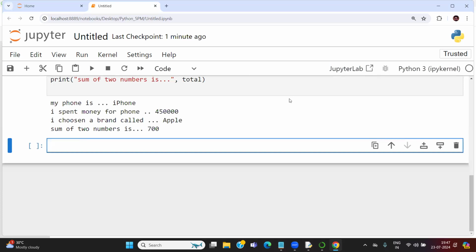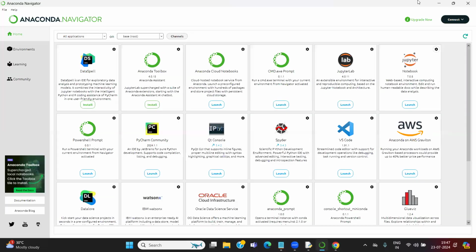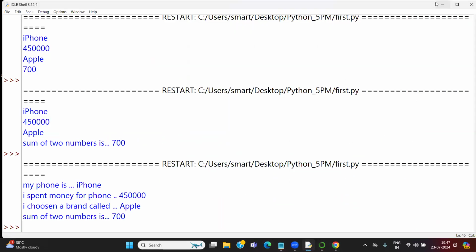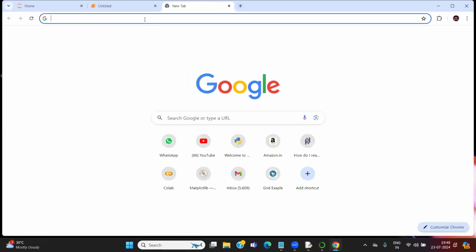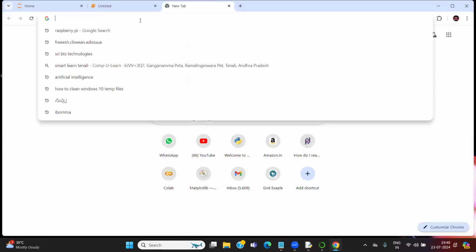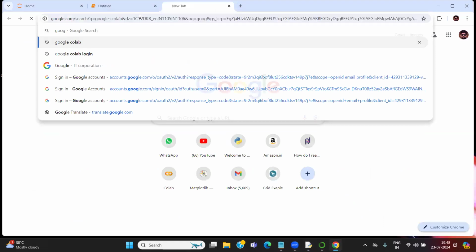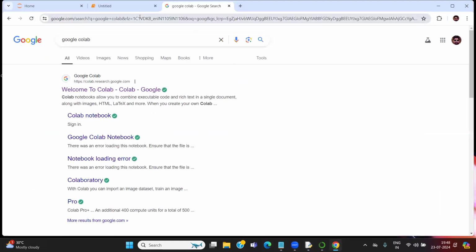Okay, no need to install Anaconda. If you want, you can work on Google Colab. Google is actually providing one cloud notebook. If you are logged in with your Gmail ID on your system, open your browser and just search for Google Colab, Google Collaboratory. Welcome to Google Colab.